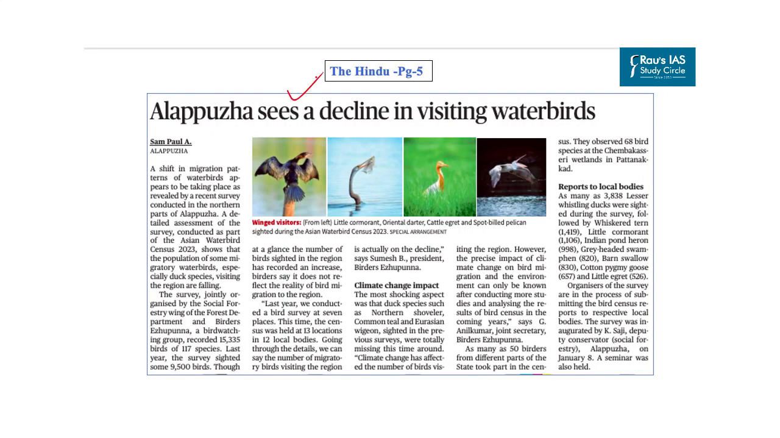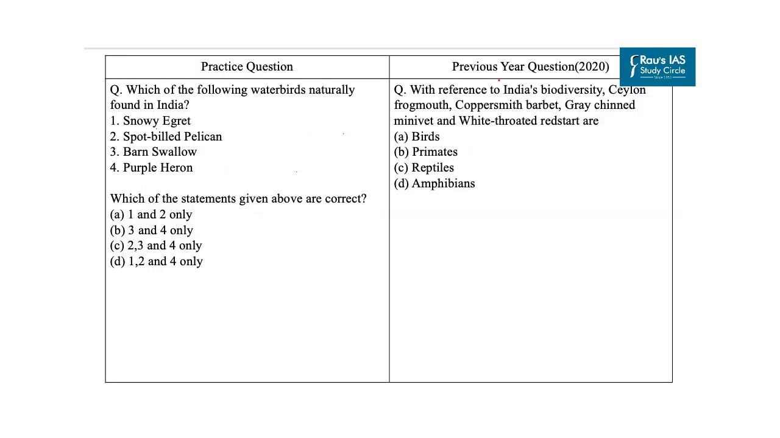Now, our next question is based on this article. This article talks about how climate change has affected the number of birds in the northern part of Alappuzha in Kerala, revealed in the recent survey as a part of Asian Waterbird Census 2023. As UPSC has been asking questions based on different aspects related to Indian biodiversity, like this question based on birds that came in the year 2020, here we have curated a practice question based on water birds. In this question, you have to identify which of the following water birds are naturally found in India. The first option is snowy egret, second spot-billed pelican, third barn swallow, fourth purple heron.